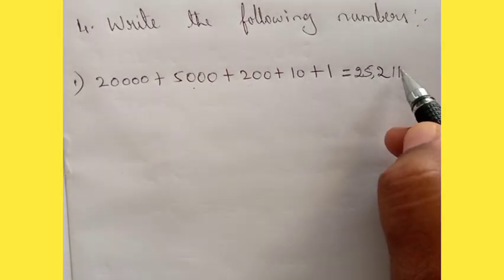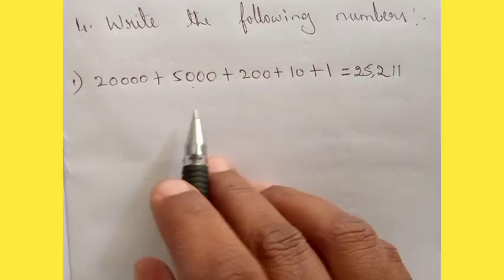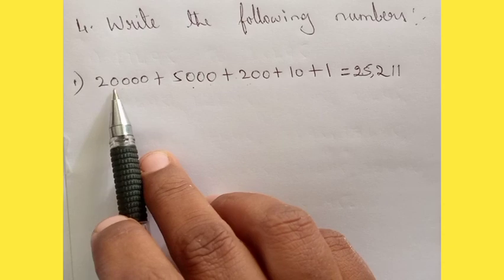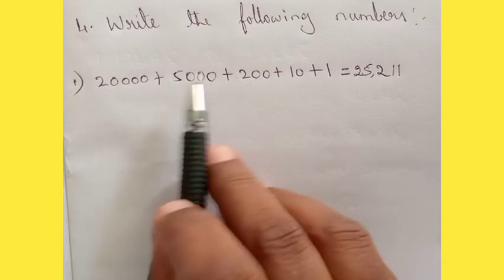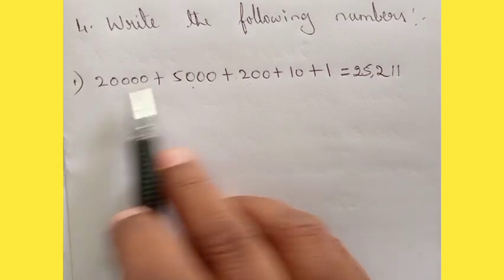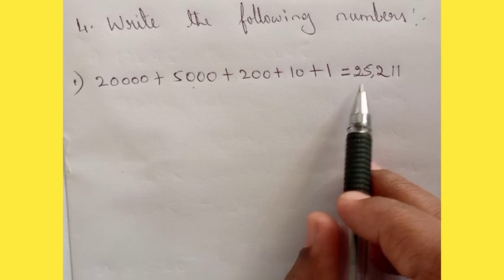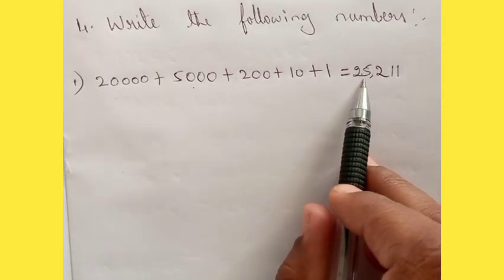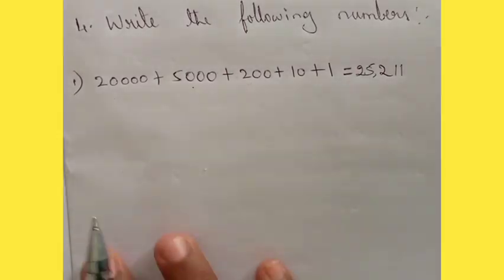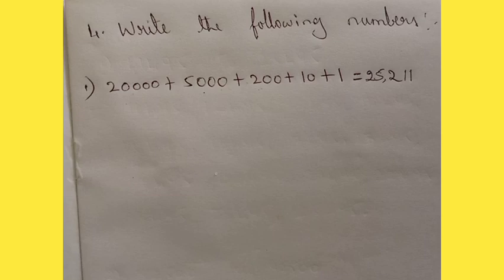So this is ones, tens, hundreds, thousand, 10,000. Okay, so this is in 10,000 place. Okay, this will become 20,000. Then this is in 1,000 place. So this will become 5,000. So both 20,000 plus 5,000 if you add, it will become 25,000. Okay, so 25,211. 10 plus 1, 11. Okay, so let us write the second one.